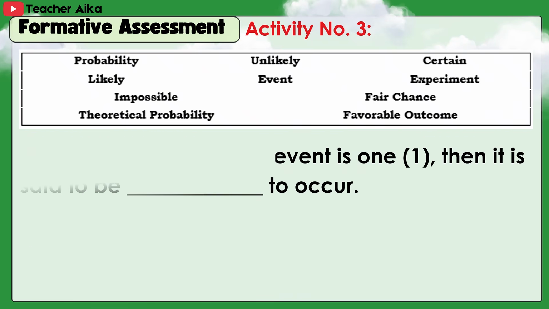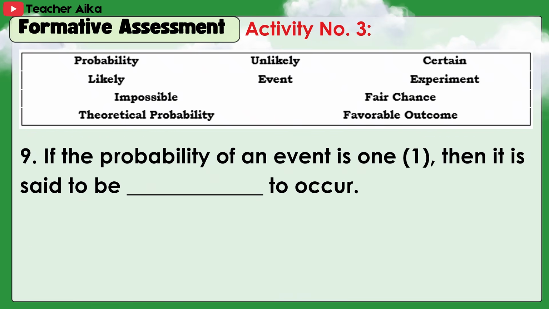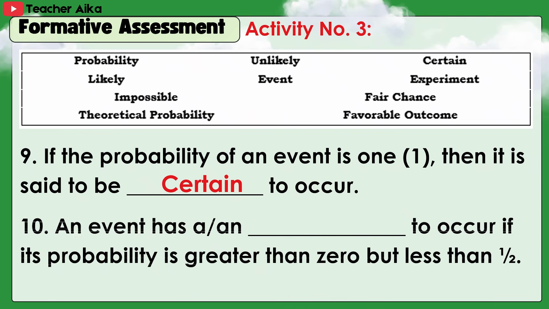9. If the probability of an event is 1, then it is said to be certain to occur. 10. An event is unlikely to occur if its probability is greater than 0 but less than 1/2.